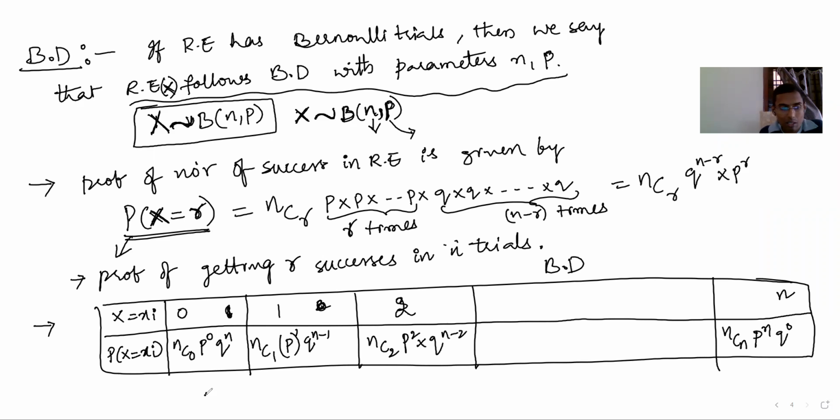Now if you add these, the sum of the probabilities of the random variable X is 1. Why? Because this is (P plus Q) whole to the power of n. P is success, Q is failure, and only 2 outcomes are there. When only 2 mutually exclusive outcomes are there, if the probability of P is 1/2, then Q is 1/2 also. 1/2 plus 1/2 is 1. Or I'll give you another example also.